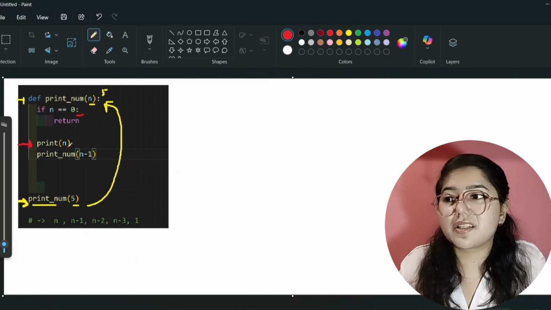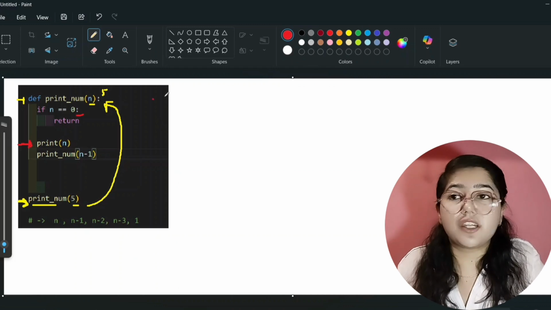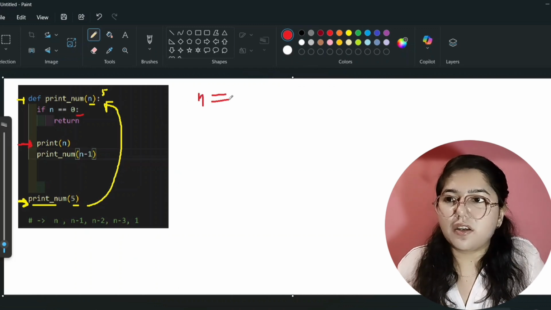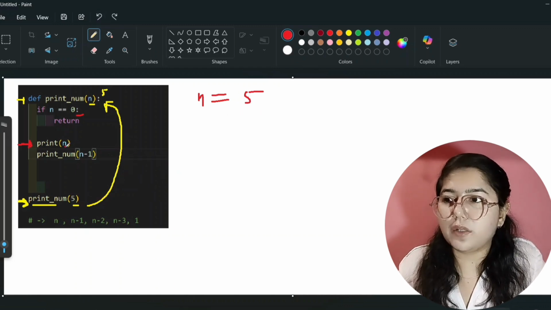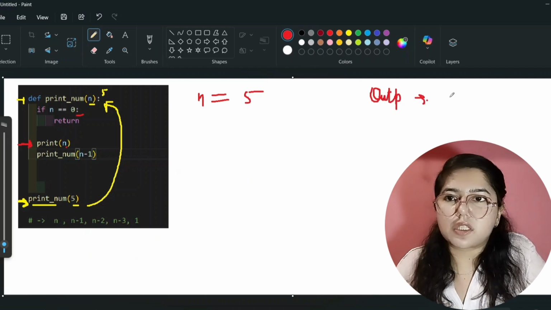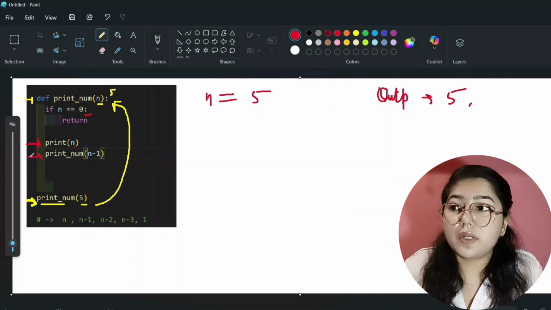Now tell me, what is the value of n currently? N is currently 5, because while calling this function we have given the value 5. So the n value is 5, and that's why it will print 5. See here, first it will print 5. And now it will come to the next line.